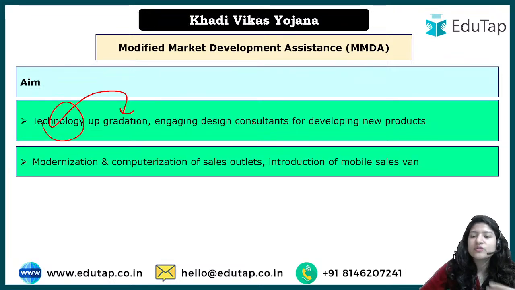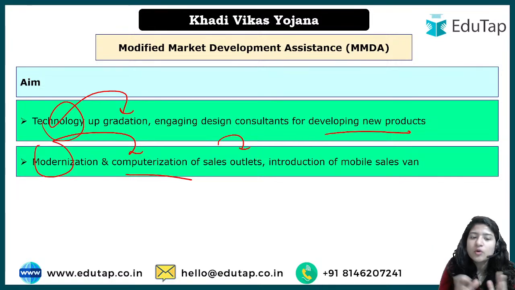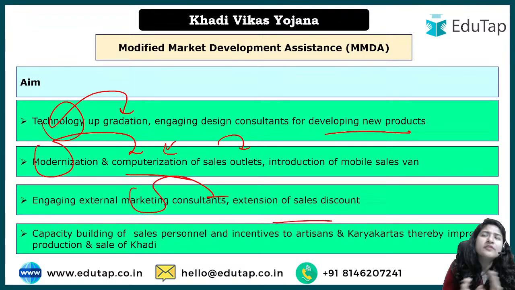ठीक है. First of all, this is for developing new products, modernization and computerization of sales outlets, right? So people engaged in this business will be provided with some financial support, so that they can upgrade the technology that they currently have and modernize the sales outlet. And if you do computerization, you can increase your market space at a virtual level, right? Engaging external marketing consultants or sales discount. ठीक है. तो मतलब कि all in all, in developing new products, means in production as well as in sales, this money can be invested.